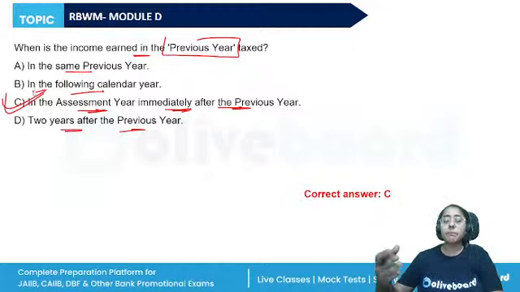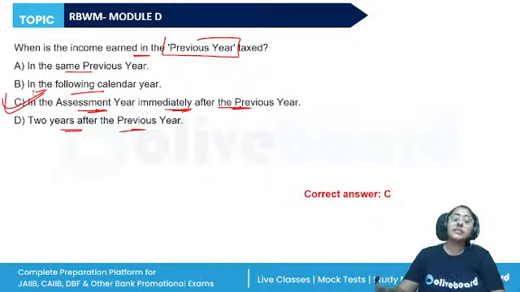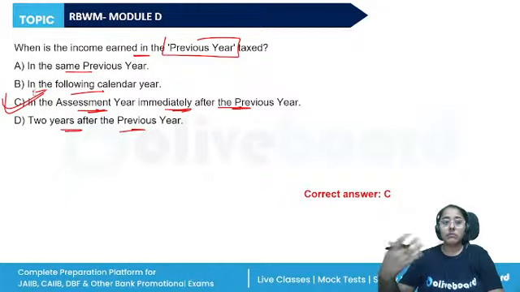So basically a period up to 12 months just preceding the assessment year will be my previous year or financial year. And the income that I earn in my financial year will be taxed and assessed in the next year. That will be my assessment year. Why? Because income cannot be taxed until and unless it has been earned. That is why we file our ITR in the assessment year. All right, so this is the whole concept.